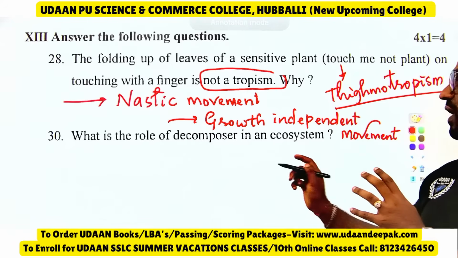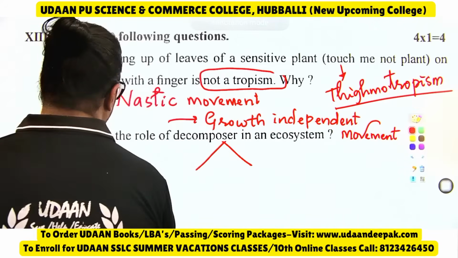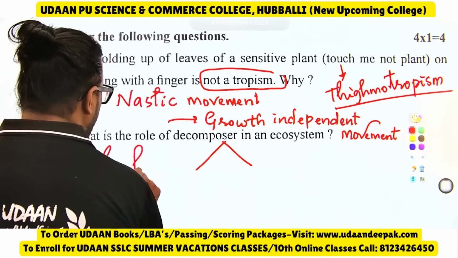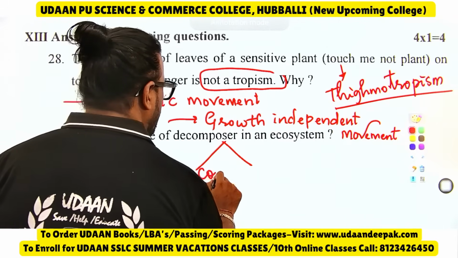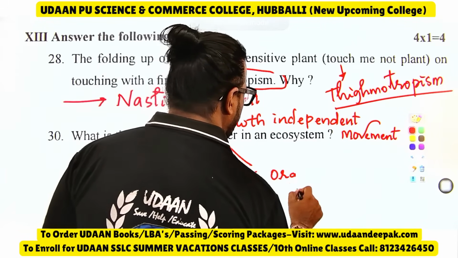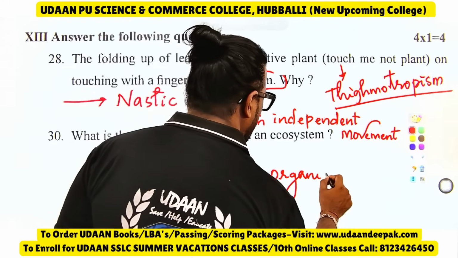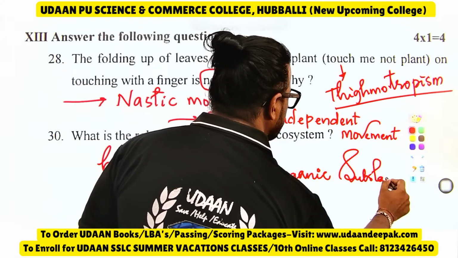Then what is the role of decomposers? Already I said the decomposers break down. What do decomposers do? Decomposers break down complex organic substances into simple inorganic substances.